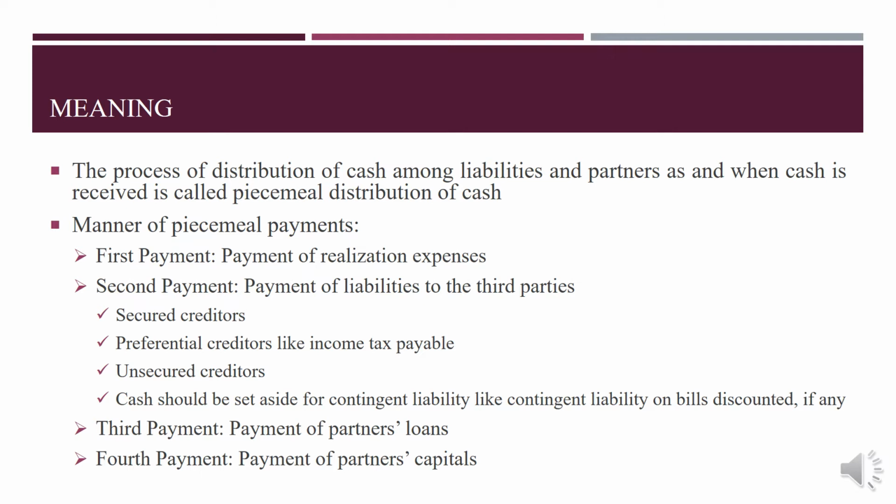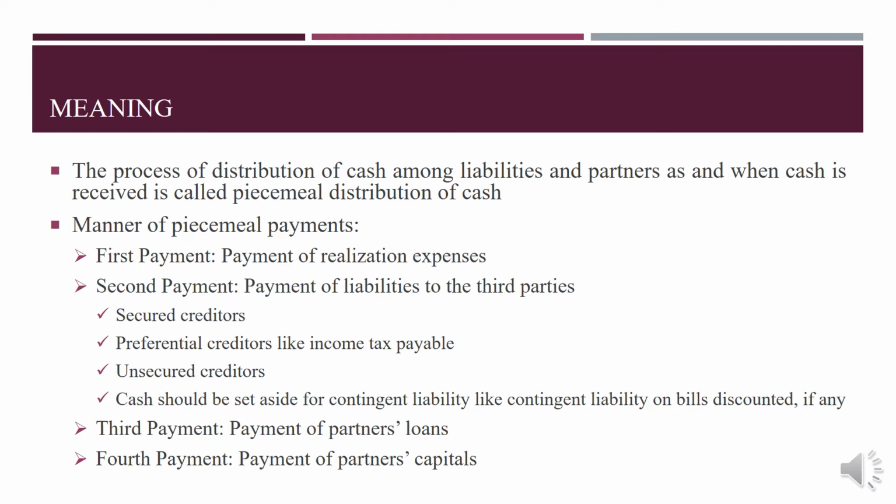As I mentioned earlier, we are not going to receive the cash immediately by selling all the assets. It will take its own time. But under this process, we distribute the cash among the liabilities and partners as and when we receive the cash by realizing the assets. This process is called piecemeal distribution of cash.